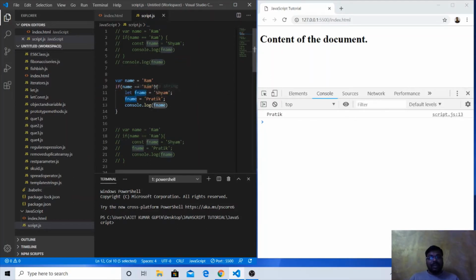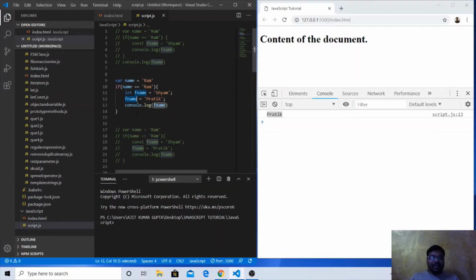We are reassigning the value of fname, but here we haven't used the let keyword. We are just using this particular variable fname and assigning a new value, fname equal to Pratik this time. We are not redeclaring the variable, meaning we are not doing it like this. This would be a redeclaration of the variable, but we are just reassigning a new value to the fname variable. Fname is Pratik, console.log fname. So the value is changed. Now fname has the value Pratik.